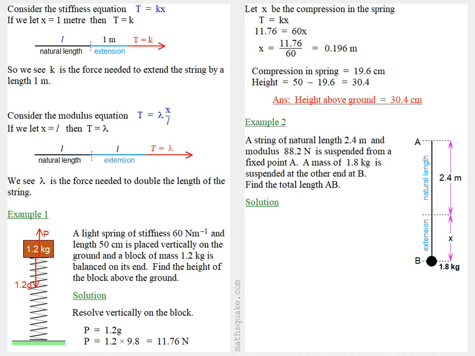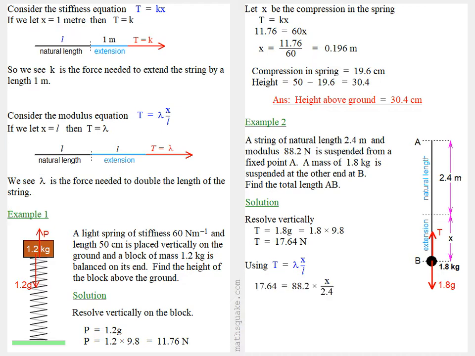Well, to solve this, first, on the diagram, mark in the forces. There's the weight 1.8 g and the tension T in the string. We can then resolve vertically, and we have T is equal to 1.8 g, which is equal to 1.8 times 9.8, or 17.64 newtons. Now, if we use Hooke's law, T equals lambda x over L, we have 17.64 is